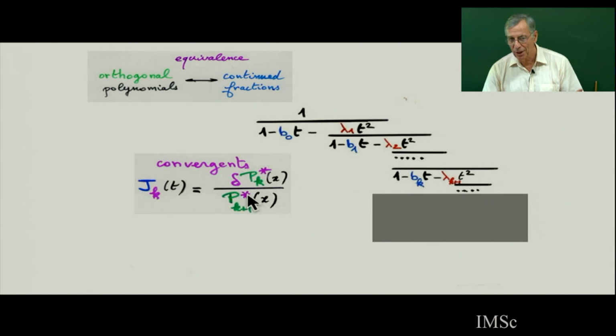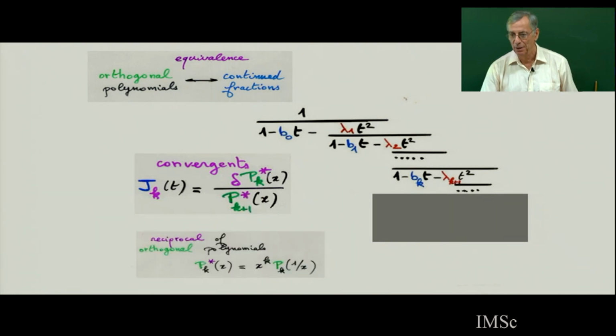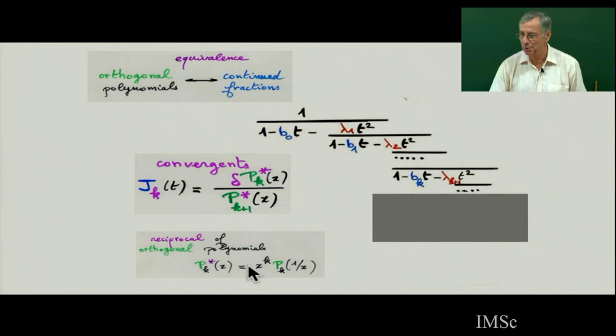In fact, not orthogonal: the star means the reciprocal of an orthogonal polynomial. Reciprocal means that if you have a polynomial of degree k, you replace x by 1 over x, and you multiply by x to the power k to get a polynomial. So this is one possible equivalence. Any sequence of orthogonal polynomials can be the reciprocal of the denominator of the Jacobi continued fraction.